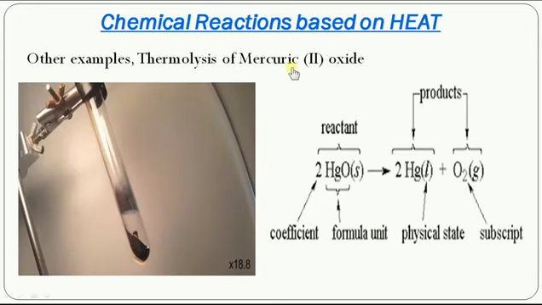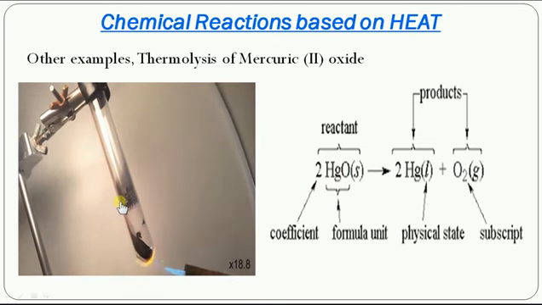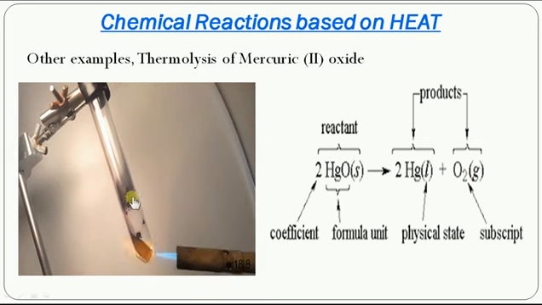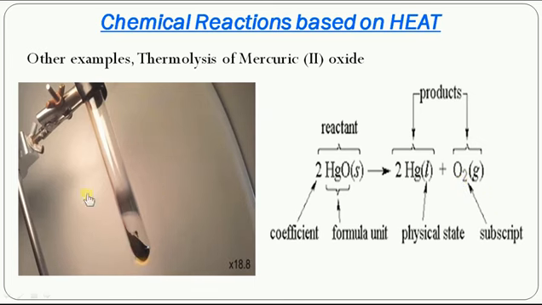Thermolysis of mercury II oxide. Mercury II oxide is red in color. When you heat it, slowly the vapors of mercury will come up and deposit on the side wall of the test tube, and liberation of oxygen takes place. You can see here, when you heat red color mercury II oxide, slowly the mercury evaporates. Because of the atmospheric cooling, the mercury gets deposited on the side wall of the test tube along with oxygen bubbles. You can see here, oxygen, mercury deposits.